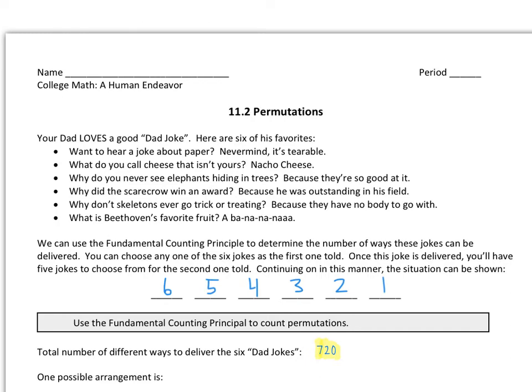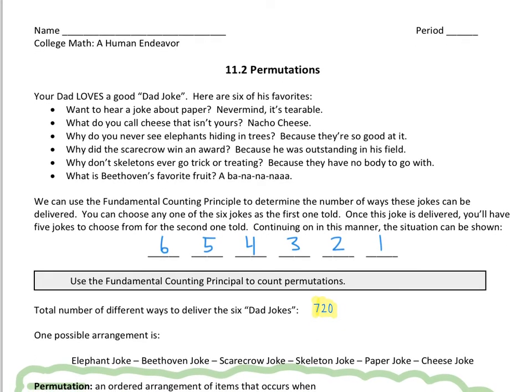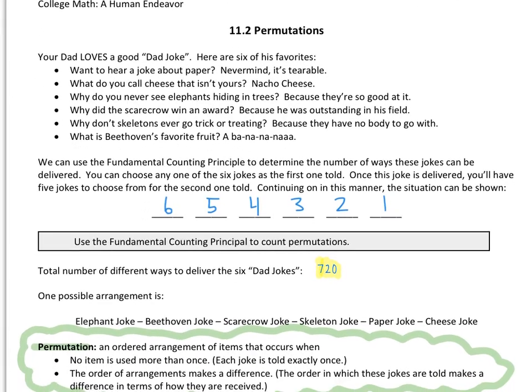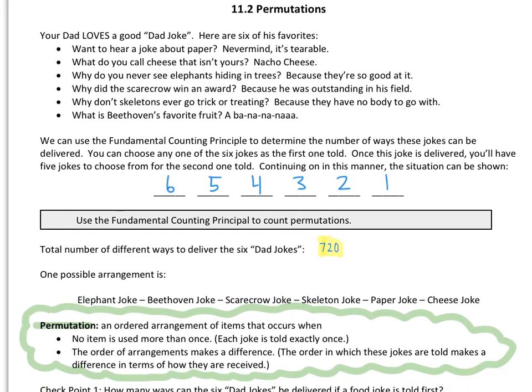I'll tell you what that is all about. Okay? So let's go ahead and look at a possible arrangement. So one possible arrangement, maybe he chooses the elephant joke, then Beethoven, scarecrow, skeleton, paper, and then cheese. So that's just one possible arrangement.